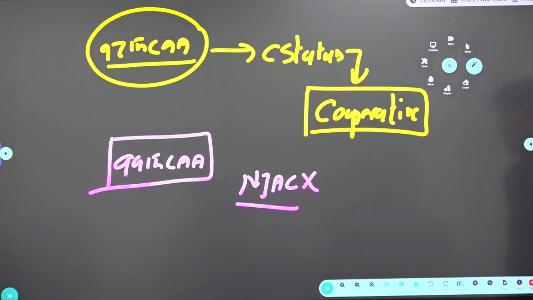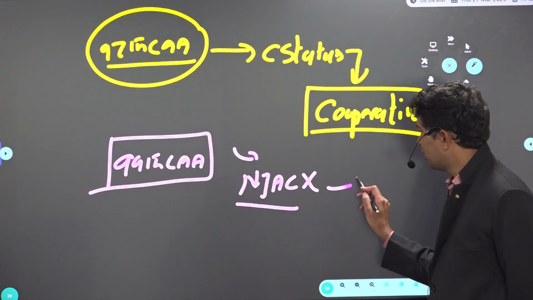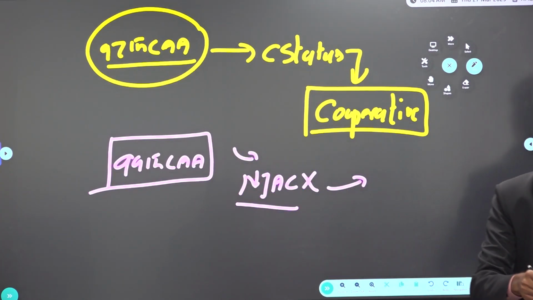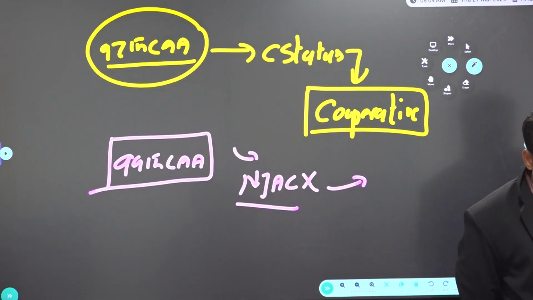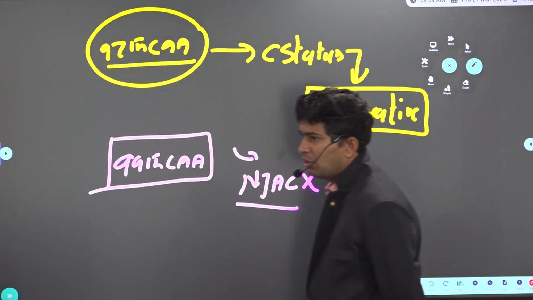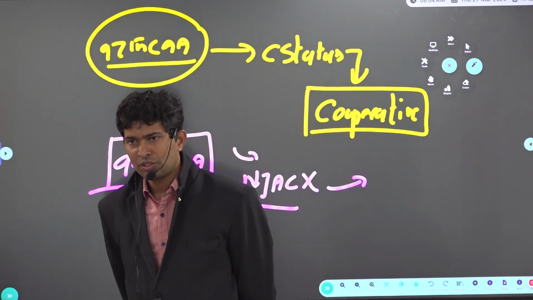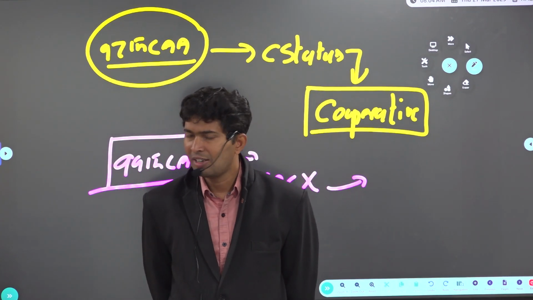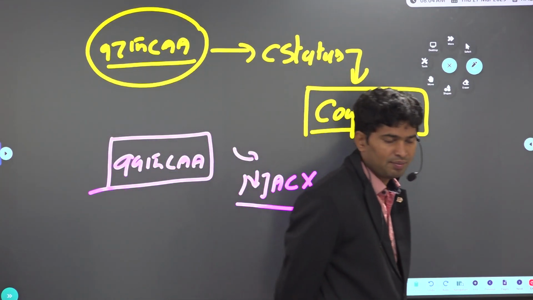NJAC was created to select the judges, but the court itself felt that the procedure mentioned in NJAC, the National Judicial Appointment Commission, is unconstitutional. And finally, right now how are judges of High Court and Supreme Court appointed? Through the collegium of judges. Of course, they send the names to the President and the President will give assent.